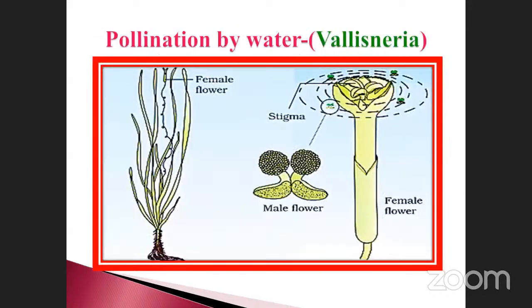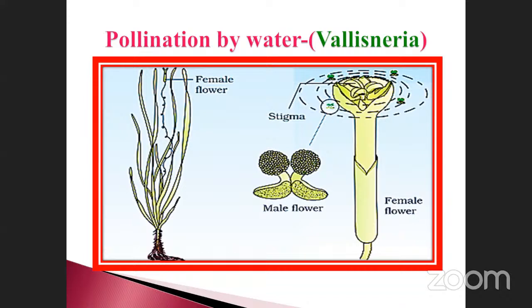See, this is Vallisneria. This is a female flower. This one is called a male flower or female flower? In the female flower, there is a stigma. See the diagram, this is the female flower. The magnified structure is given here, isn't it? This is the upper part of the female flower. See here, the male flower is a small one. It's a microscopic one, isn't it?